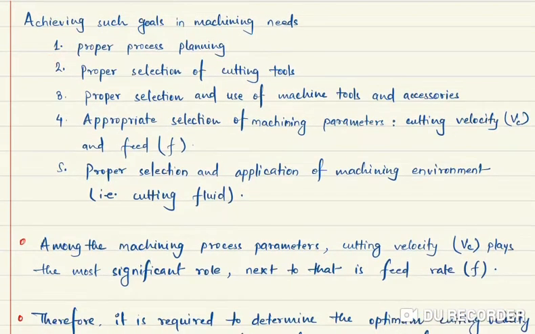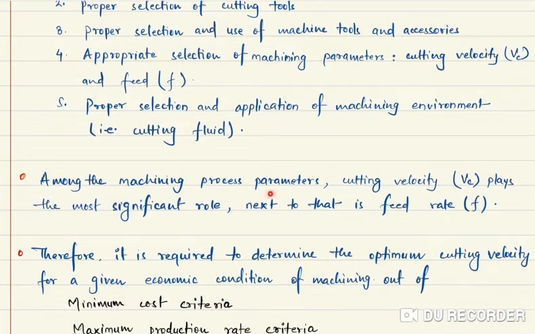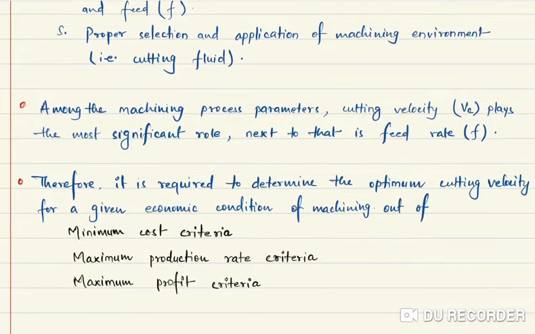So in this chapter basically we will talk about that. We will not see proper process planning because it is a management course. Selection of cutting tools, selection of machine tools and accessories, and application of cutting fluid we have seen earlier. So we will be just focusing on appropriate selection of machining parameters, that means cutting velocity and feed. But among the machining process parameters, cutting velocity is more significant than the feed rate.